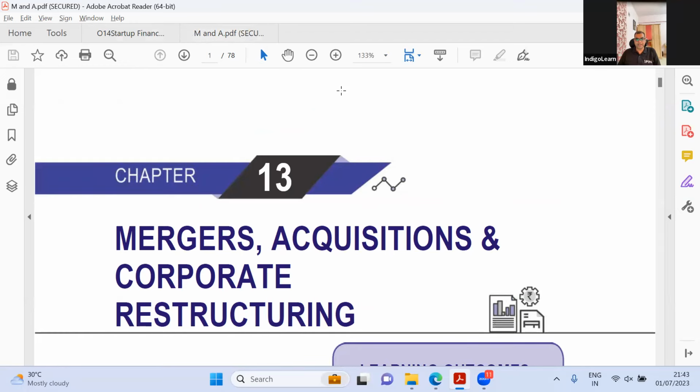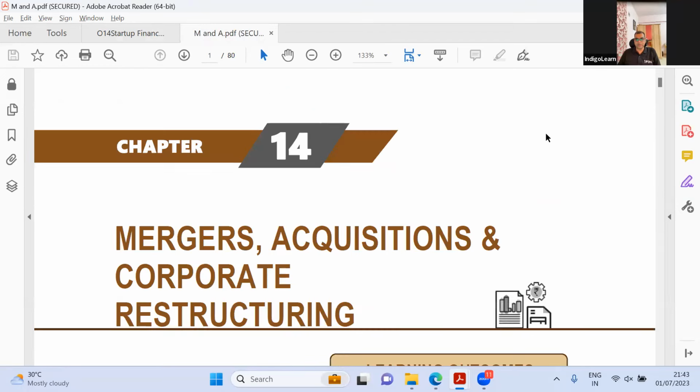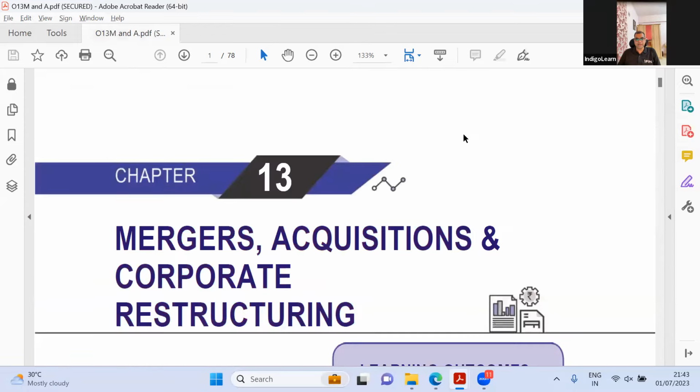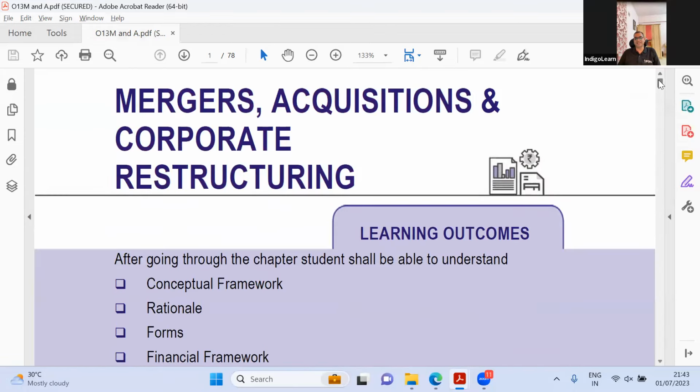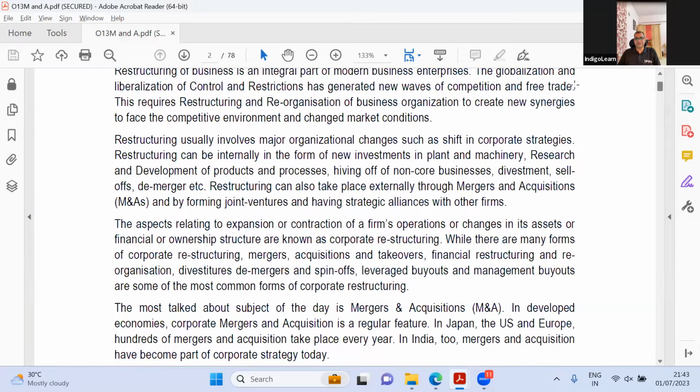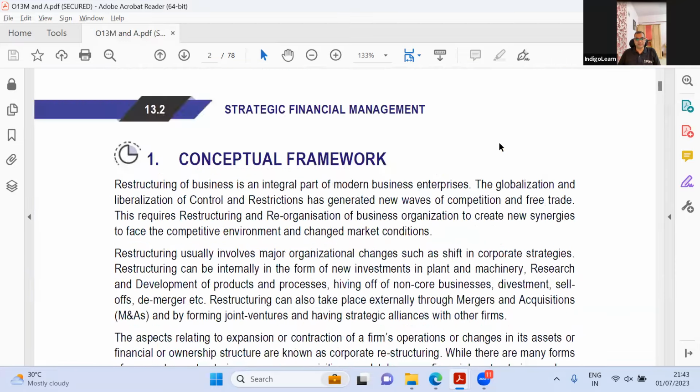M&A as per old and M&A as per new. This is about 80 pages and 70 pages. There's no difference, guys. There's absolutely no difference. They have done the same stuff. I don't think they've done anything different.